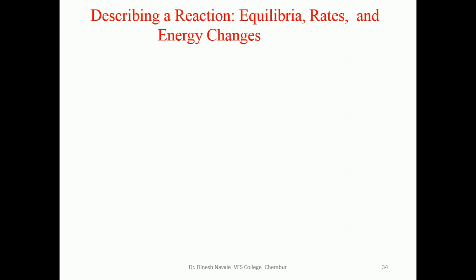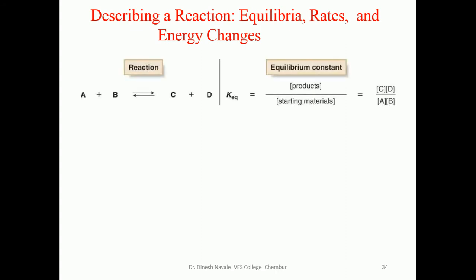Describing a reaction: equilibrium, rates and energy changes. Now this is a reaction in which starting material A is reacted with another starting material B, converting to products C and D. This arrow indicates these reactions are in equilibrium with each other. The equilibrium can be written as K equilibrium is equal to the concentration of the products divided by the concentration of the reactants.